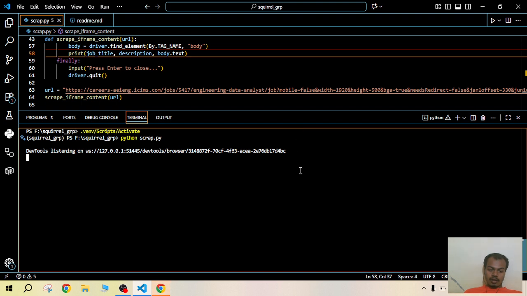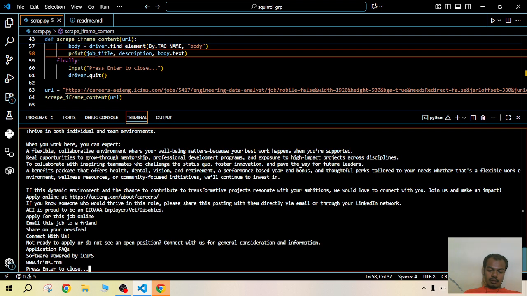I am using Selenium and Chrome WebDriver. As you know, the iframe cannot be directly accessed. It is dynamically loading the content inside it, so I need a WebDriver to access it. I wait for a minute, and when the specific section loads, I scrape the text using the driver only.